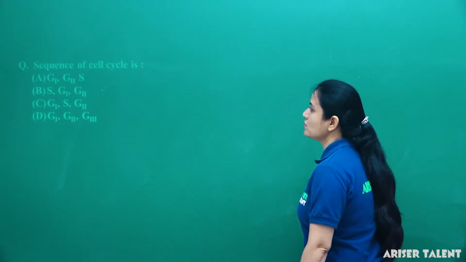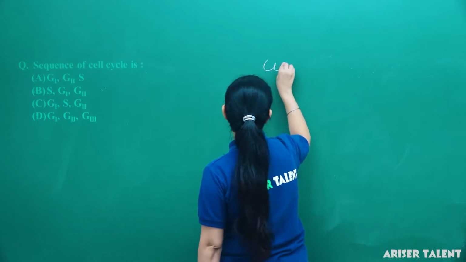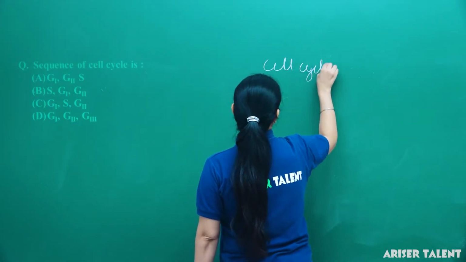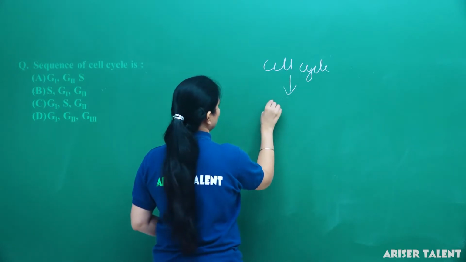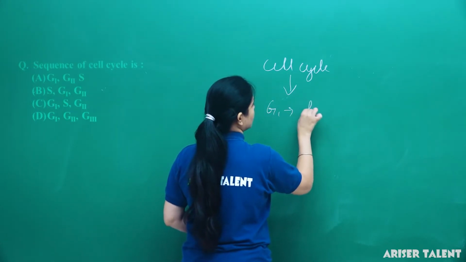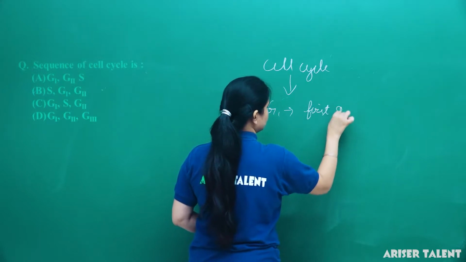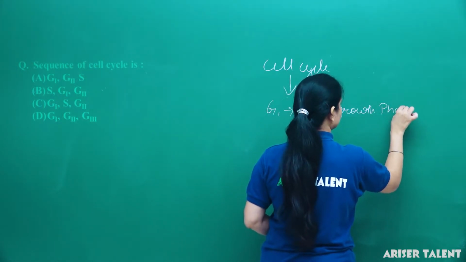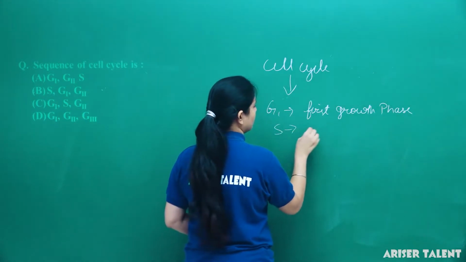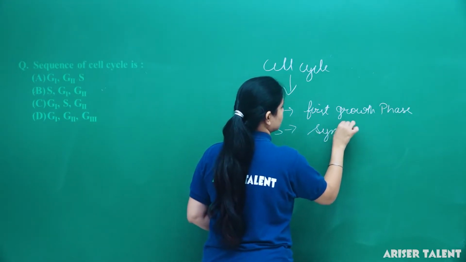Next is the sequence of the cell cycle. When we studied the cell cycle, we saw that it has three phases. G1, that is the first growth phase. S, the synthesis phase.